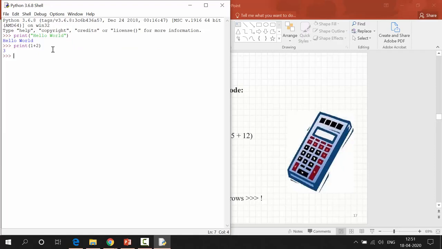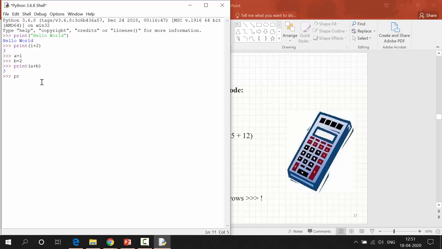Here I'm not declaring any variable or assigning anything to variables. Even I can assign a equals 1, b equals 2. Now print a plus b, no problem. I'll get my expected output 3. Like this we can use the Python interpreter as a calculator.